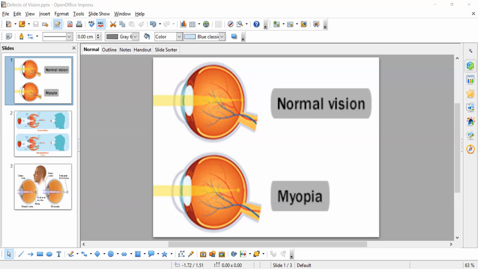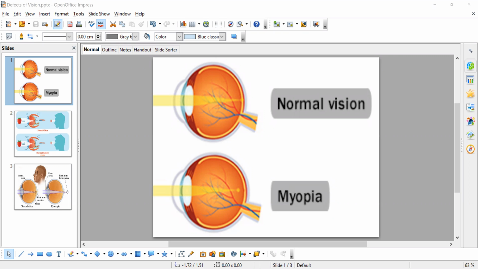Already in yesterday's class we studied that images are formed on the retina. Light goes from outside into the eye and crosses several parts.